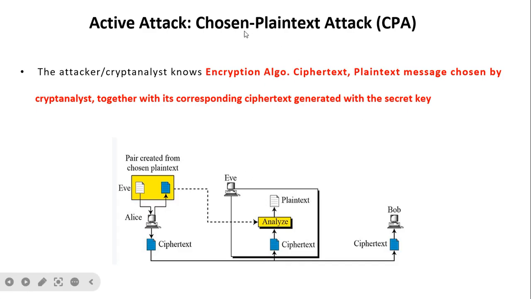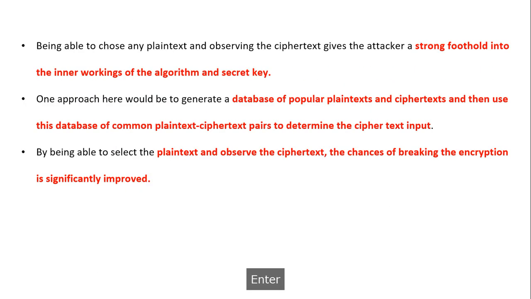So first is the chosen-plaintext attack, that is called CPA. The attacker knows the encryption algorithm, ciphertext, and plain text messages chosen by the cryptanalyst, because here we can see in the diagram that Eve has control on the encryption side. So Eve can give some set of plain text and observe the ciphertext also. So plain text messages chosen by the cryptanalyst together with the corresponding ciphertext generated with the secret key.